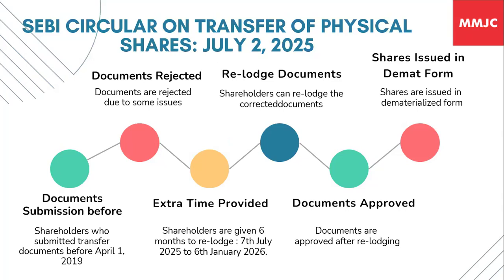Listed companies will then transfer those shares in physical form, but issue those shares now in demat form. SEBI has stated in this circular that even if the shares are taken in physical form and transferred in physical form, the new share certificates will be issued to the shareholder only in demat form. Accordingly, guidance has been given by SEBI in this circular to listed companies to advertise that window which will be available for the shareholders to relodge the share transfers.